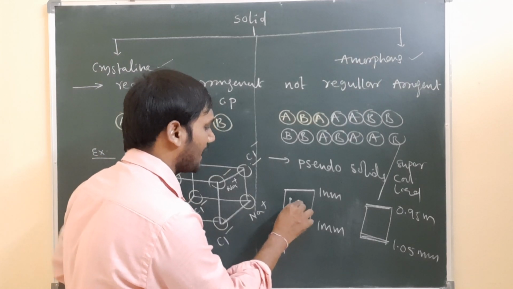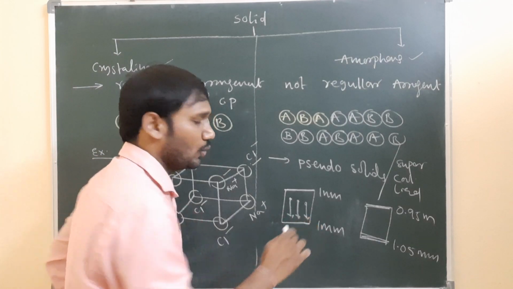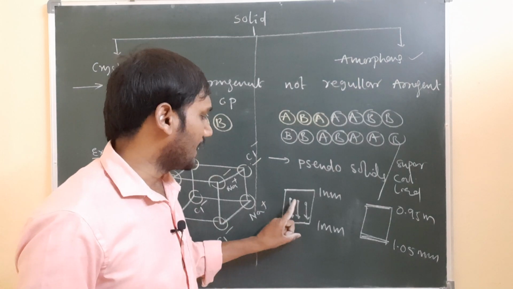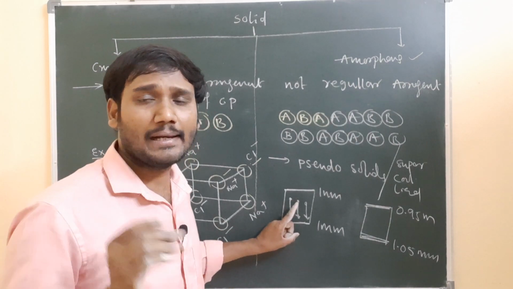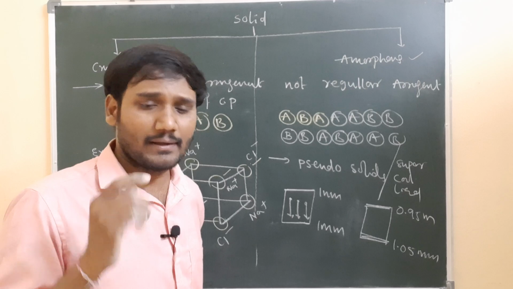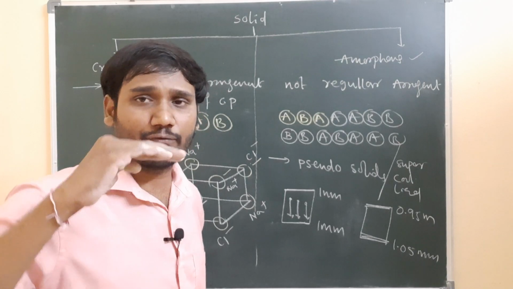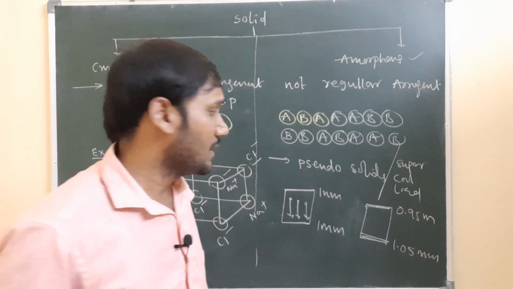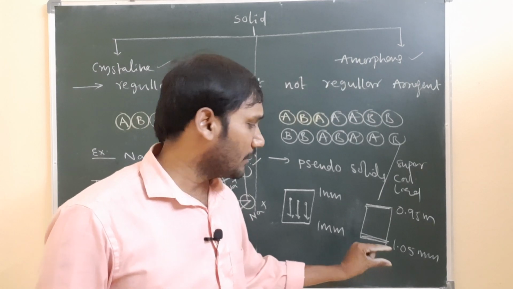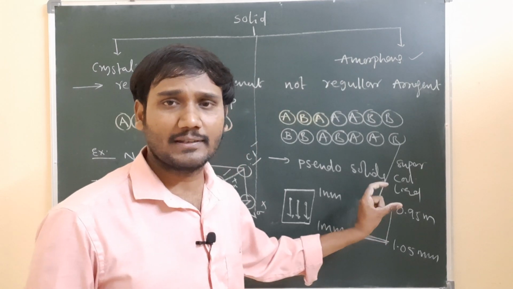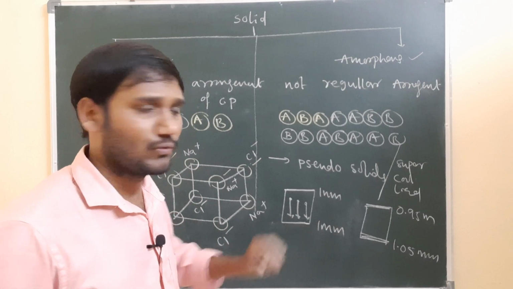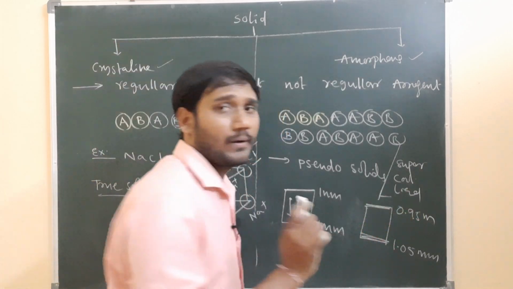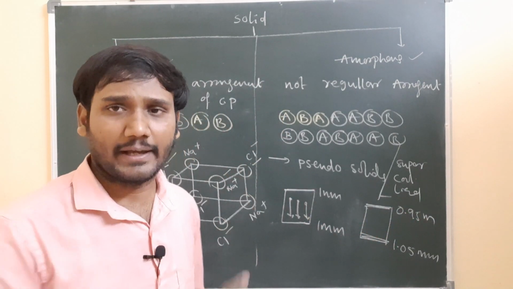Slowly, as years pass, the glass particles move very slowly, like a super cooled liquid, from the top edge to the bottom edge. Due to that, the bottom edge thickness slightly increases compared to the top edge. So that's why we call this a super cooled liquid, and also a pseudo solid.